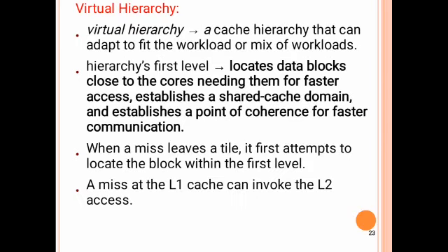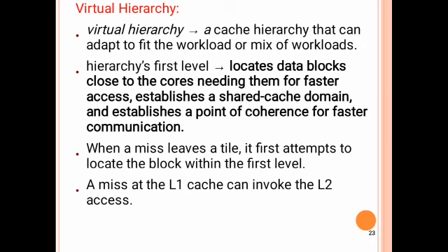In the multi-core virtualization method, the virtual hierarchy is created. A virtual hierarchy is a cache hierarchy that can be adapted to fit the workload or mix of workloads. In the first level of the hierarchy, we can locate the data blocks close to the cores. That is only for faster access. For example, if the user asks for one piece of data frequently, this data will be located in the first level of the virtual hierarchy. Then the user will get the data quickly.